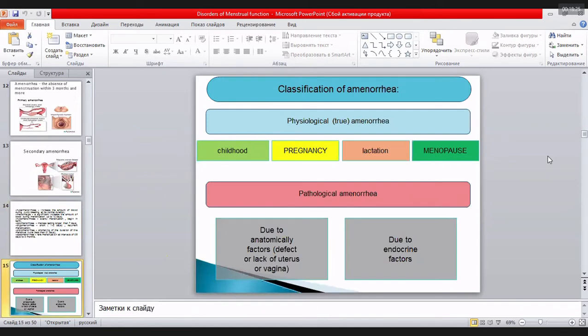If we speak about the types of amenorrhea according to classification, it may be physiological. Physiological, it is really not normal when menstruation is absent. It is childhood, pregnancy, lactation, and a woman in menopause. And pathological amenorrhea may be due to anatomical factors, defect or lack of the uterus or vagina, or due to endocrine disorders.